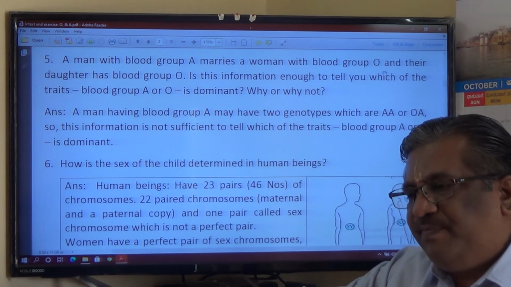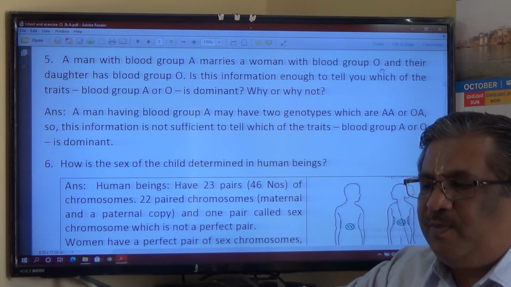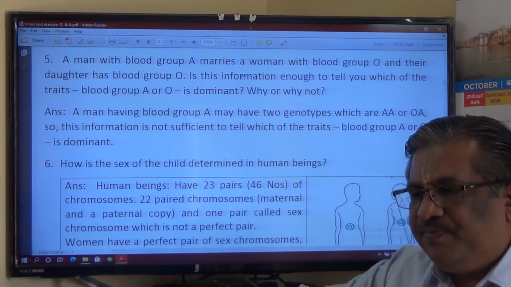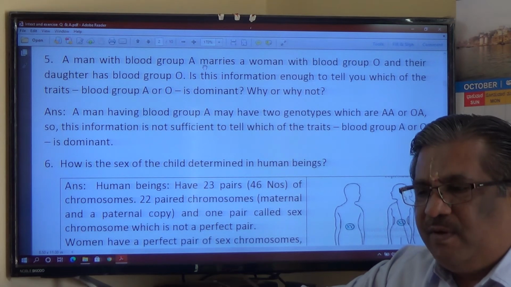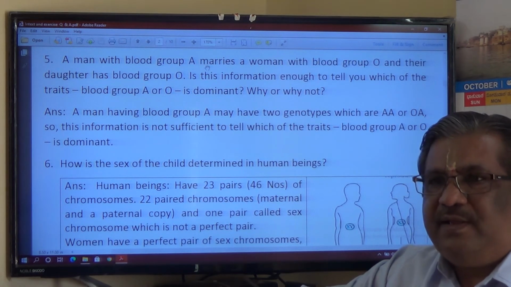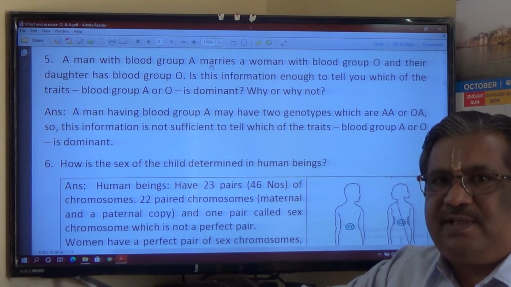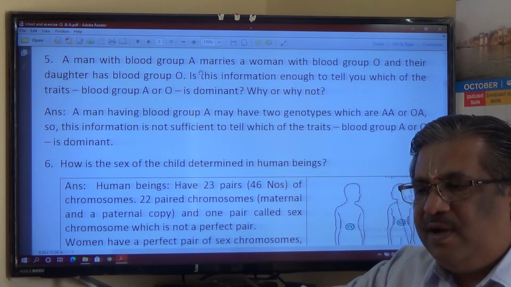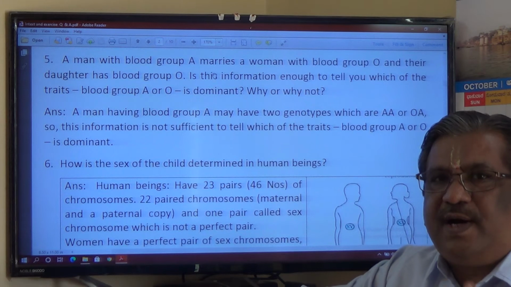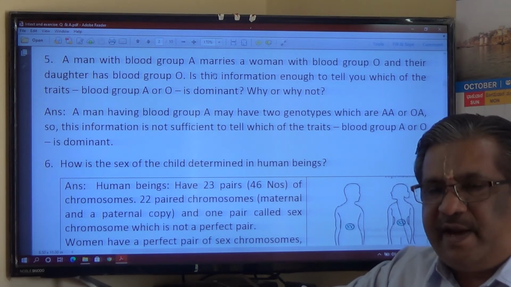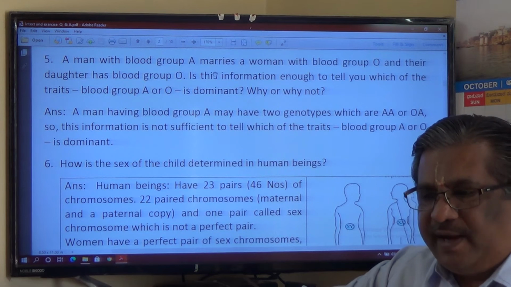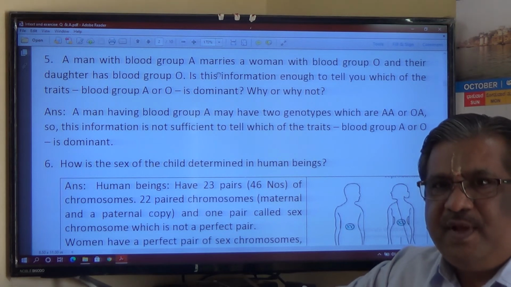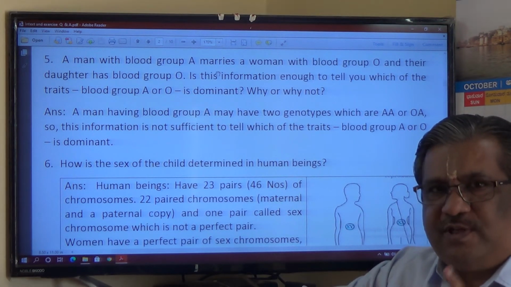Similarly, we can consider the woman's blood group to be both O and O. We can consider that homozygous OO. But definitely for a man, if the blood group is A, then whether it is dominant or recessive, we do not know based on the question over here, because a pair of genes, or 2 alleles, must represent one particular trait, that is blood group A here, and hence the information is not enough should be the correct answer, I think. So please check these answers, especially this question is more important.